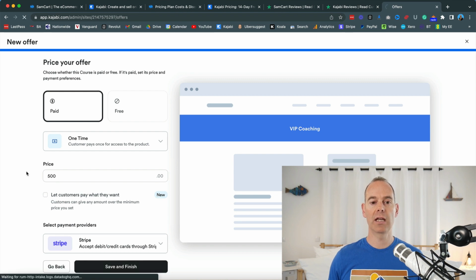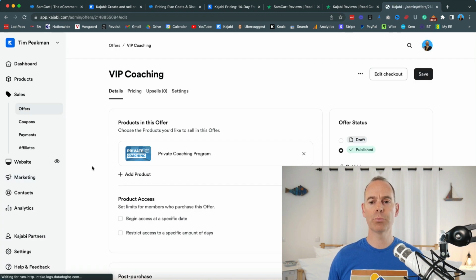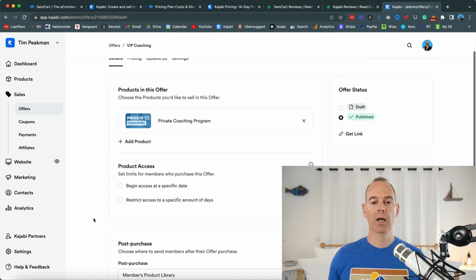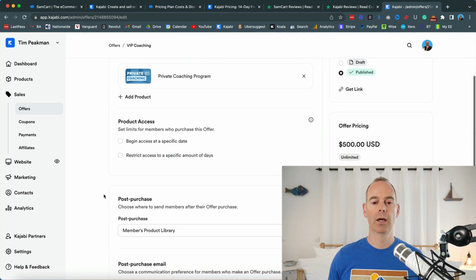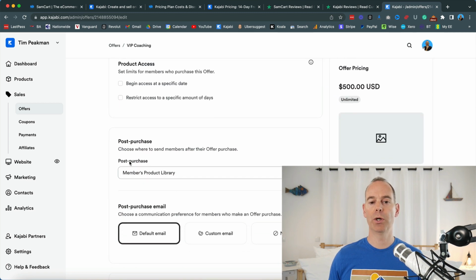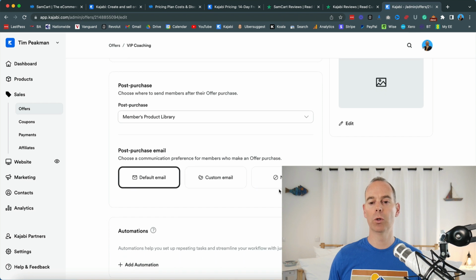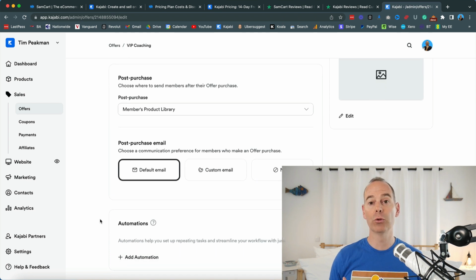So if I hit save and finish, this is pretty much what the offer looks like. You can actually link up more products to this offer. You can begin access at a specific time or date, or restrict access if this was a course program. Send post-purchase, where do you actually send them to? You can go to third-party emails or product library. You can send them a default email or custom email. And again, Kajabi handles all the emails for you, so you don't have to have another third-party email. And then you can add automations on here.